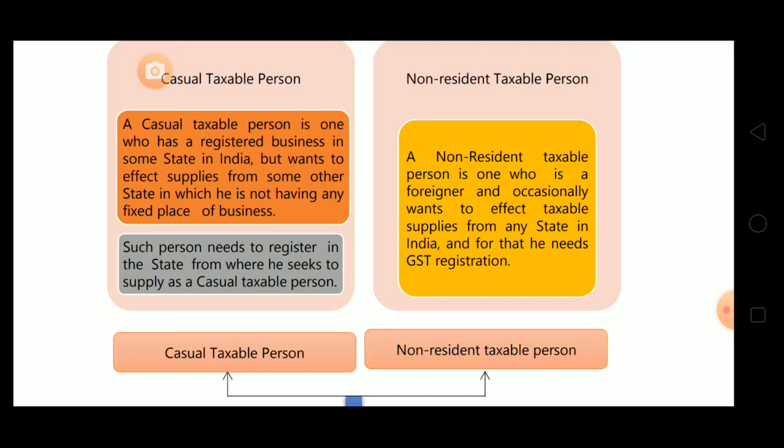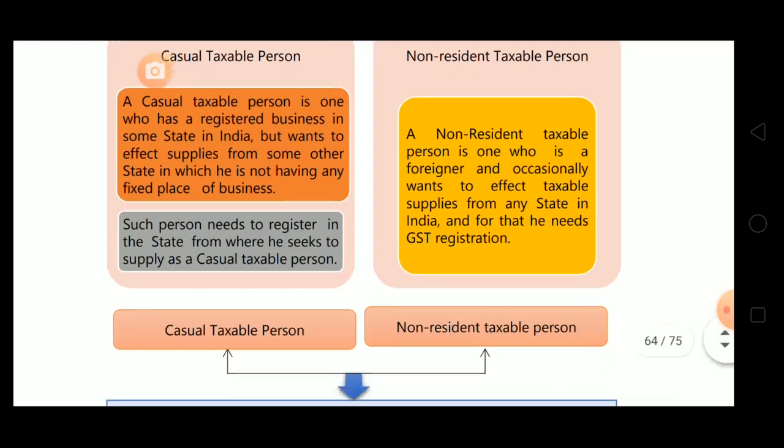Now next one is NRTP, non-resident taxable person, is one who is a foreigner and occasionally wants to effect taxable supplies from any state in India, and for that he needs GST registration. NRTP is a foreigner. Again, he also wants to make taxable supply from any state in India, and for that he needs GST registration.